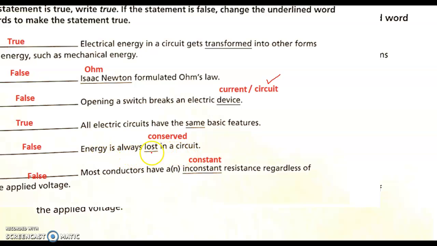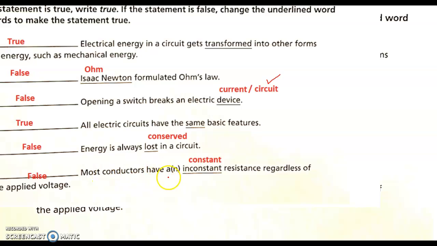Energy is always lost in a circuit. No, energy is always conserved in a circuit. What do you mean by conserved? Energy is not destroyed. So the electric energy delivered by the battery is not destroyed. Actually, it is converted to light energy, for example, by the lamp, to thermal energy by the resistor, and so on. So all in all, the energy is conserved. It's not destroyed. It's not created. It's only being converted from one form to another, and as a total, it remains the same.